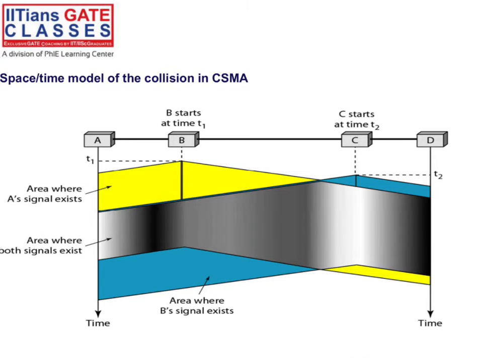If both stations are trying to send on the shared transmission media, then how does the collision, meaning signal interference, happen? The black portion is the area where both signals exist. This is just a diagram to show how collisions actually happen, your signal interference.